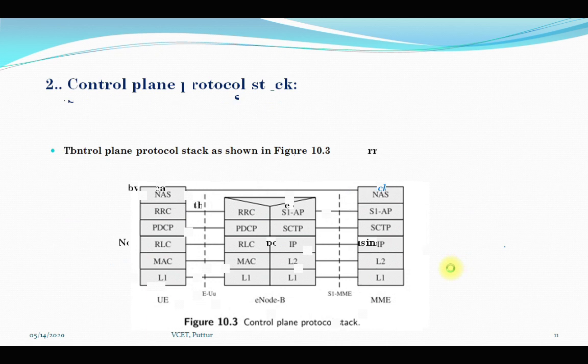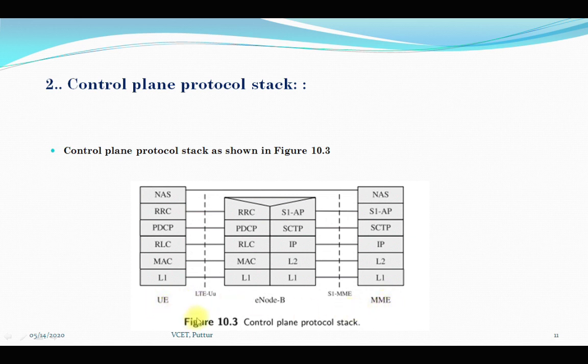Next will be the control plane protocol stack. So this is a figure of the control plane protocol stack. Here the control plane is used for transporting signaling between the mobility management entity and the user equipment. There it was the PDN gateway and the user equipment; here it is the mobility management entity and the user equipment.